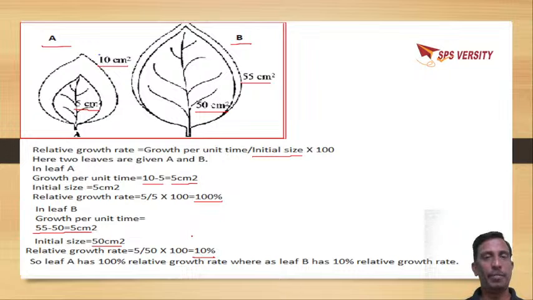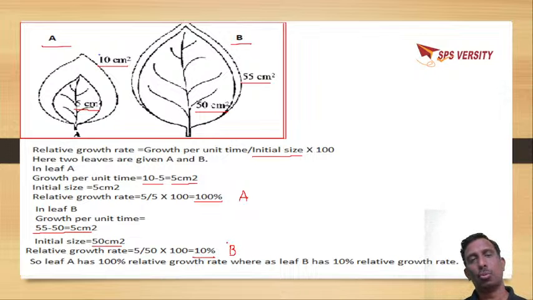So leaf A, it is 100%, and leaf B, it is only 10%. In these two leaves, which has shown more relative growth? It is leaf A. And leaf B has shown less when compared with A. So this is how the relative growth rate is compared.